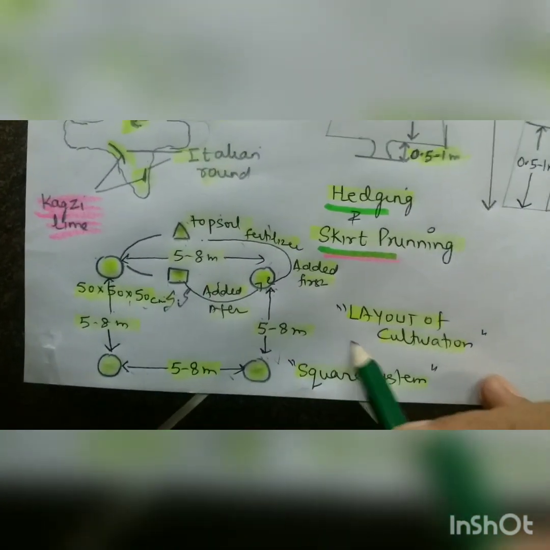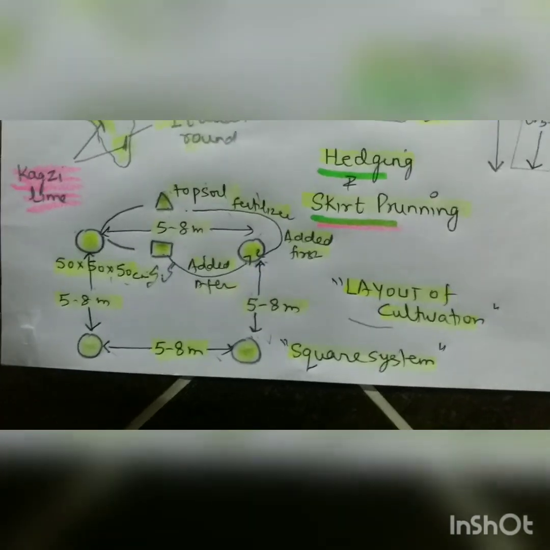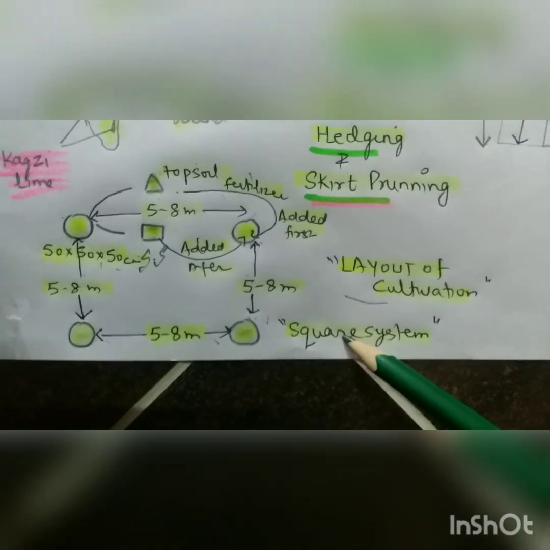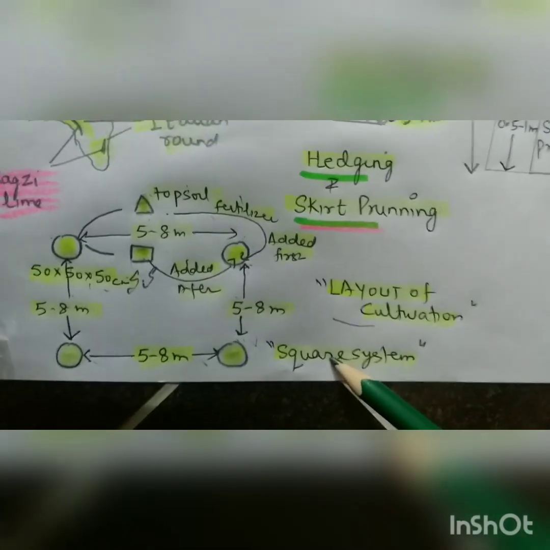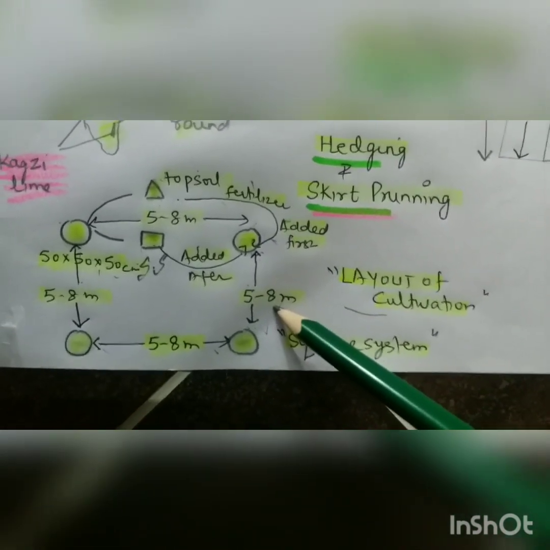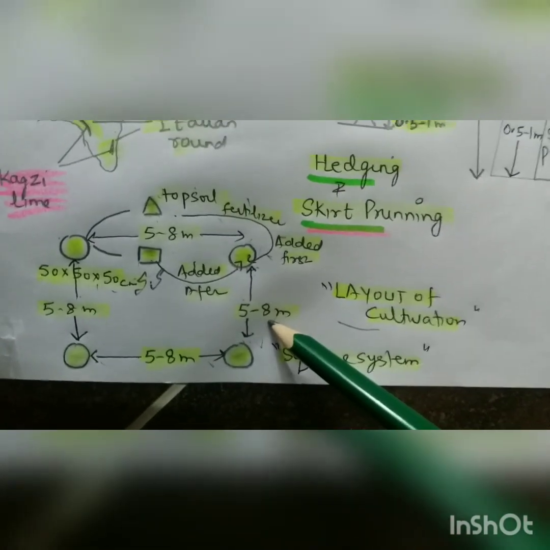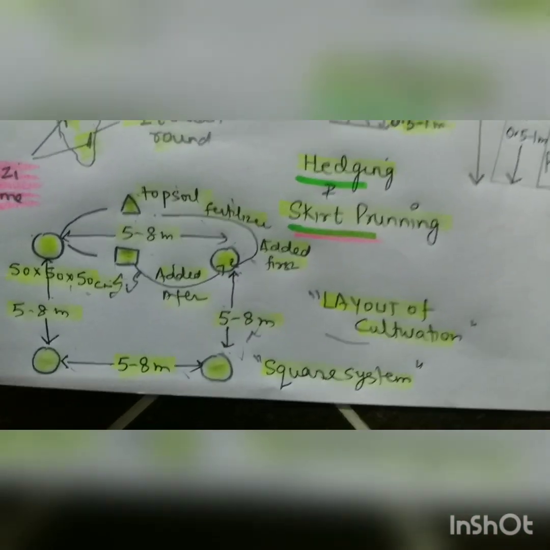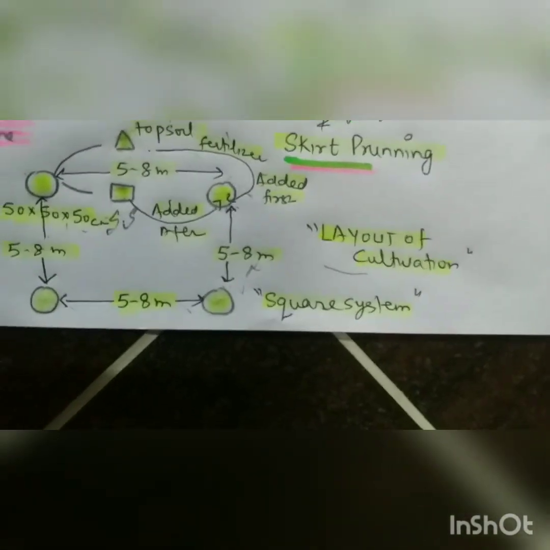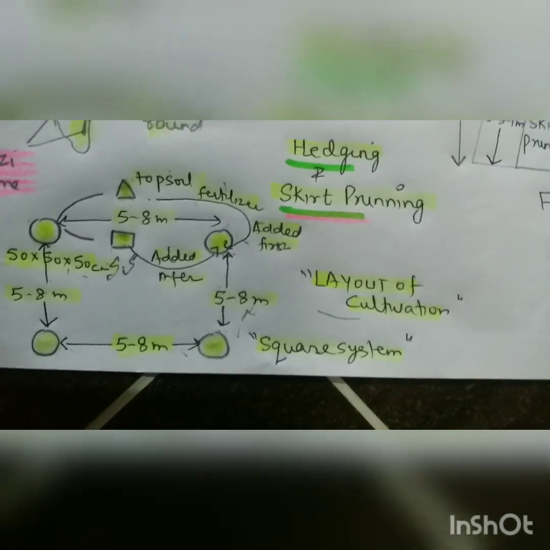So this is the layout we have done earlier also, and the square system is used. Earlier in mango, we can use rectangular also, but here only the square system. This you have to manage, because I told you in grapes the distance is 2.5 to 3 meter, whereas in mango it is 12 meter, because a mango ball is 3 meter, 3 ball 6 meter, and we have doubled that 6 meter to 12 meter. Please revise those cultivations. If you revise, it is easy to get all 3 together, right?